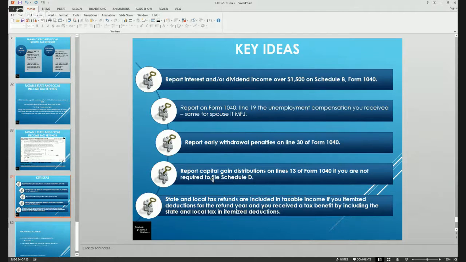You're going to report your capital gain distributions on line 13 if you're not required to file Schedule D. State and local tax refunds are included as taxable income if you itemize your deductions for the refund year and you received a tax benefit by including your state and local taxes in the itemization. So if you included the amount that you paid in for local taxes in your itemization, that's one of the things that they look at to determine whether or not your state or local refund will be taxable.